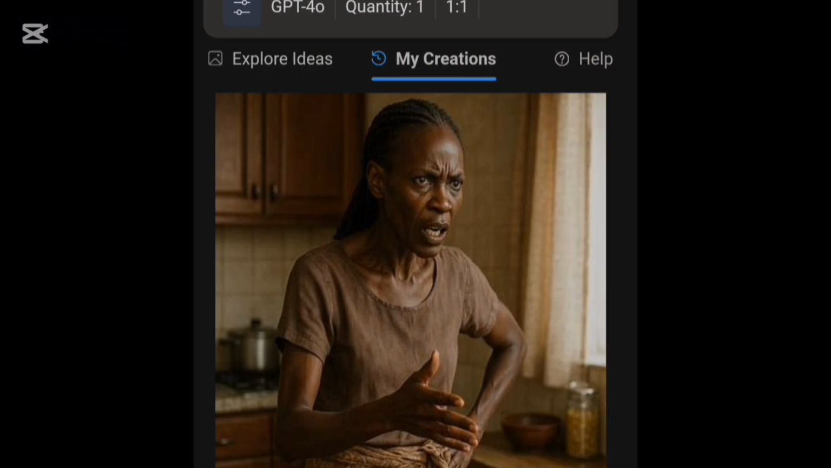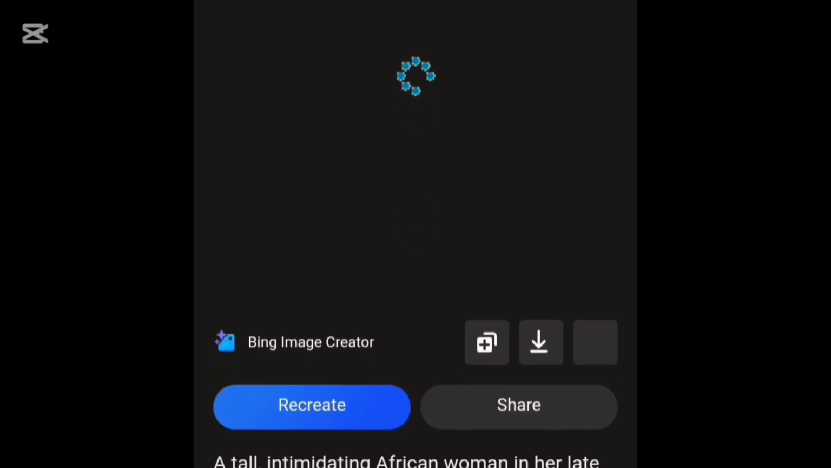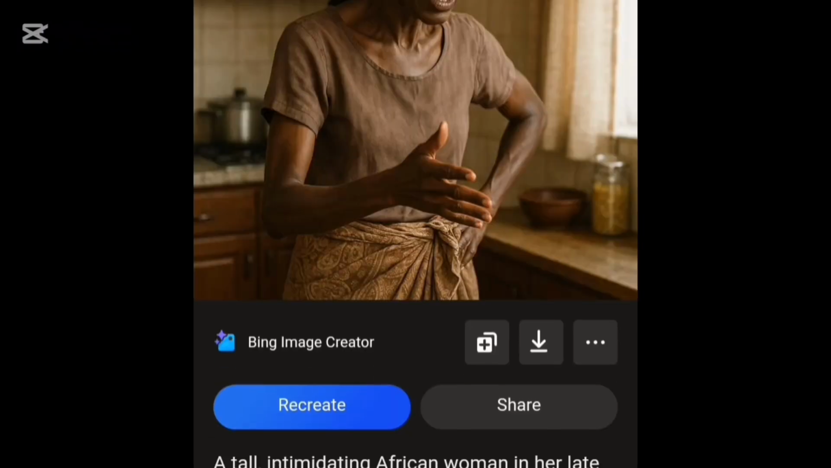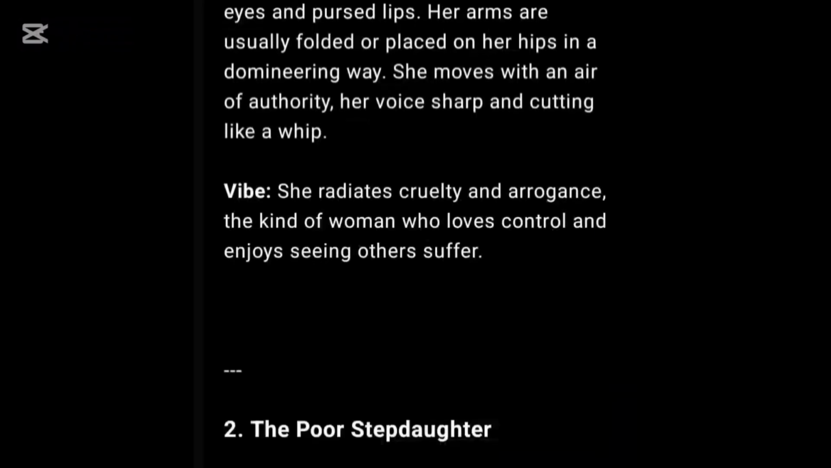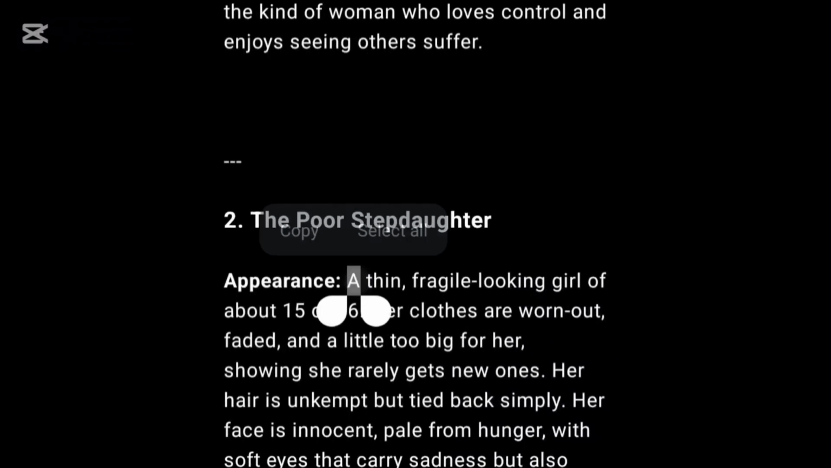Once it's done loading, I'm going to open it so that we can save the image. I will open it and click on the arrow facing down, which is save, and I'm going to save it. Once I'm done with this, the image is going to save directly to my gallery, and then I'll go over to ChatGPT again and copy that of the stepdaughter, the description of the stepdaughter.